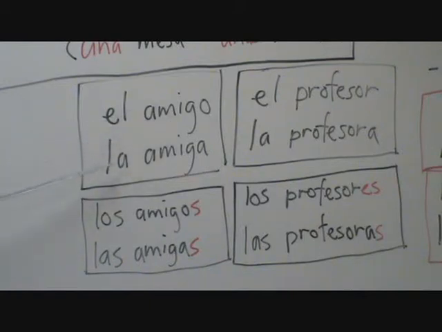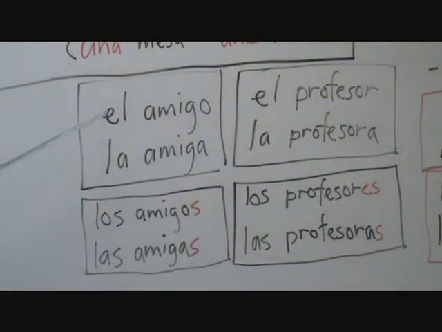The male friend, the female friend. And in this case, you just change the letter at the end, either O or A, to change the gender. And to make it plural, since both of those would end in a vowel, I would just add an S. Los amigos would be the friends, or male friends, and las amigas would be the female friends. Now the plural is a little bit tricky because los amigos definitely has some males in there, but there could also be some females in the friends, the plural friends. But las amigas is definitely the female friends.